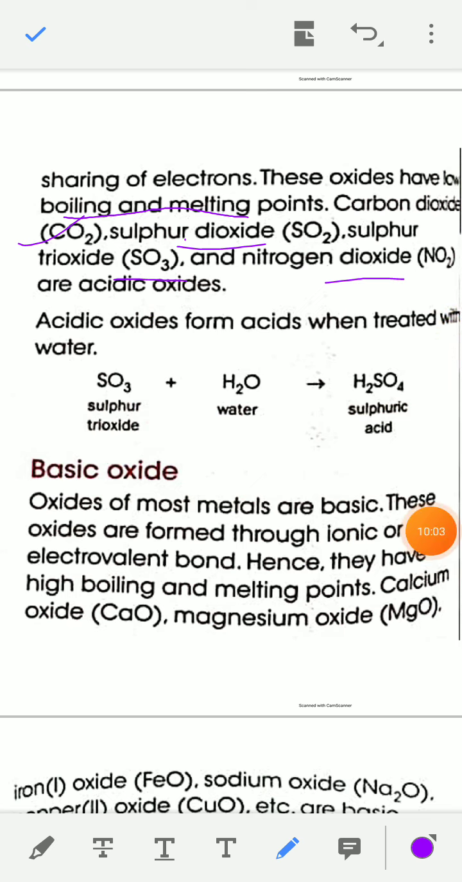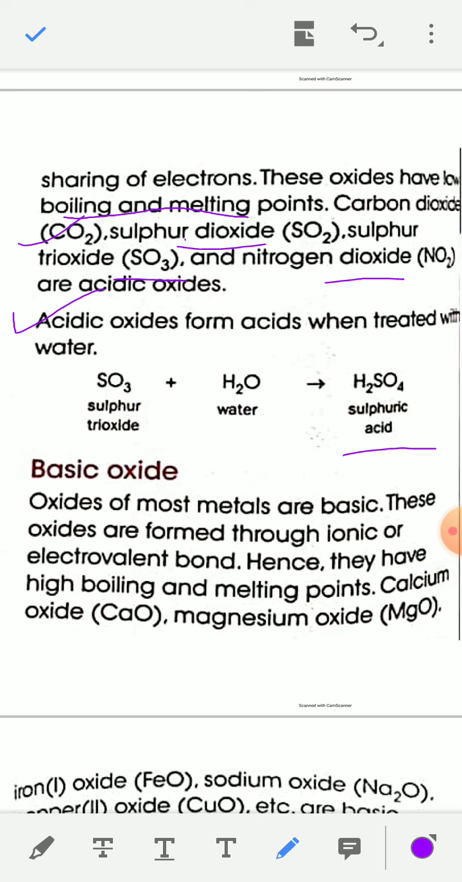They are acidic because when these non-metallic oxides react with water, they form acid. So acidic oxides form acid when treated with water. For example, when sulfur trioxide is treated with water, SO3 plus water gives sulfuric acid, H2SO4. Similarly, if you treat nitrogen dioxide with water, you will get nitric acid and nitrous acid.